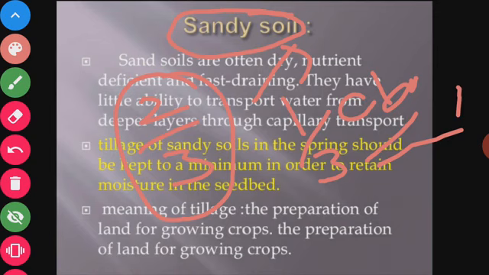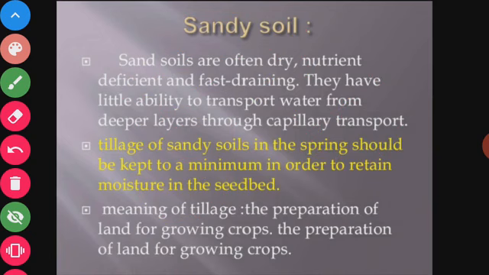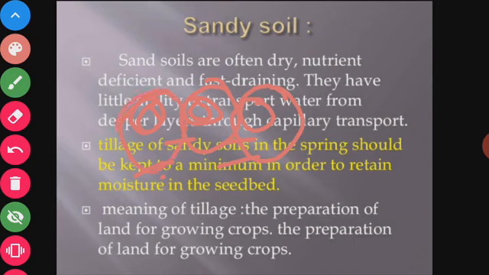It has large air spaces. When the concentration of the sand is more, the size of the particles is large, and this soil has air spaces present in it. It has large air spaces because it is made up of large particles.